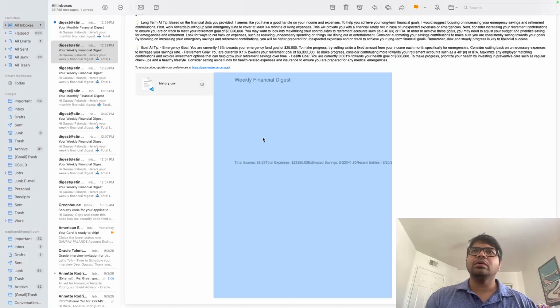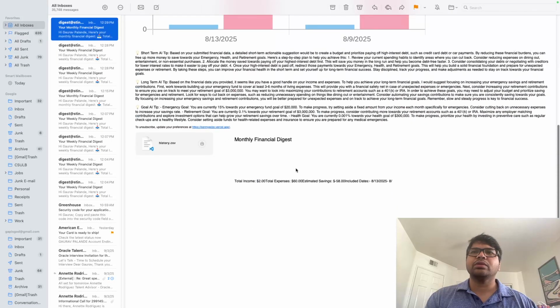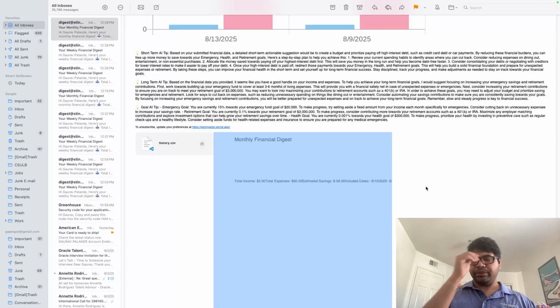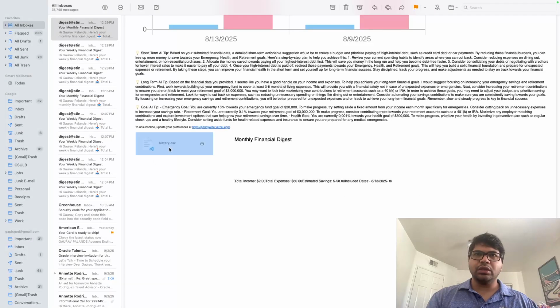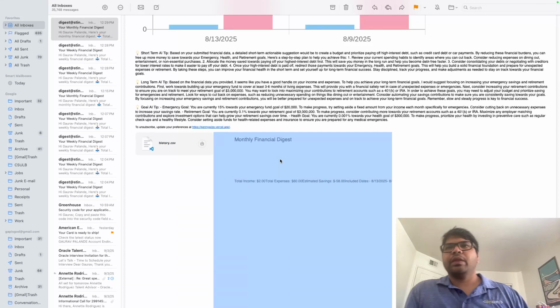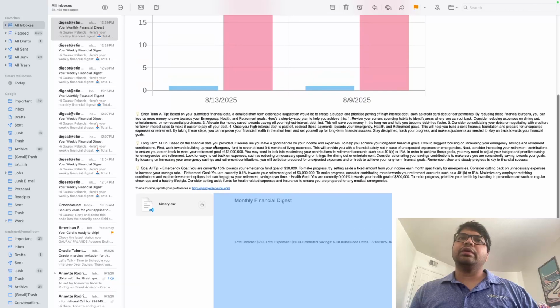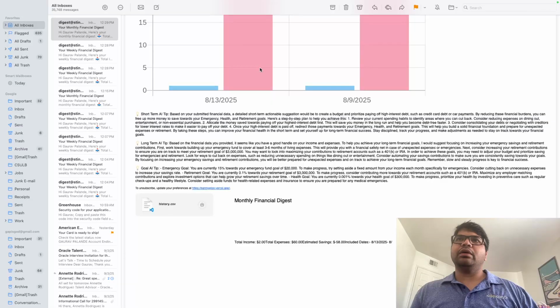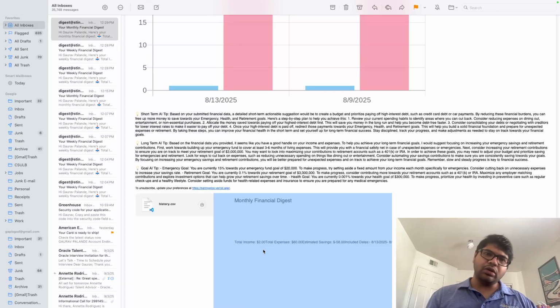I think I need to update it. And even for the paid one, right? For the paid one, I'm seeing this, and I'm seeing a PDF section only. Okay, I think that is not what we expected. We would want a PDF attachment similar to this. It should have everything similar. It should have the graph, it should have the AI suggestions within it. So I think that's something we can do for the next video.